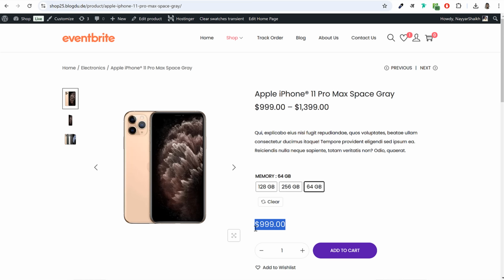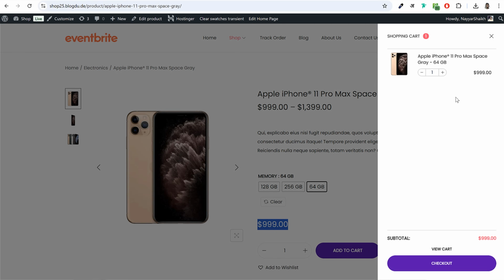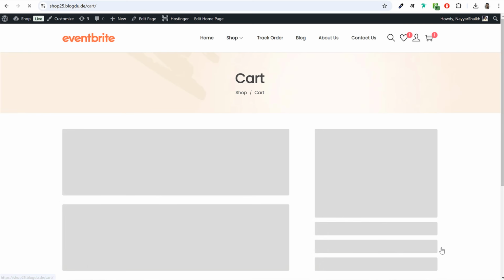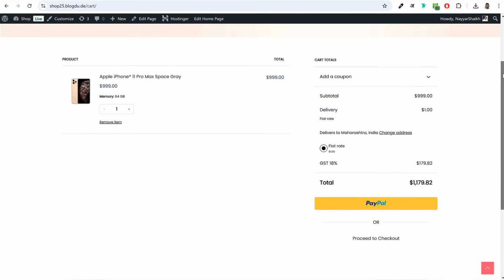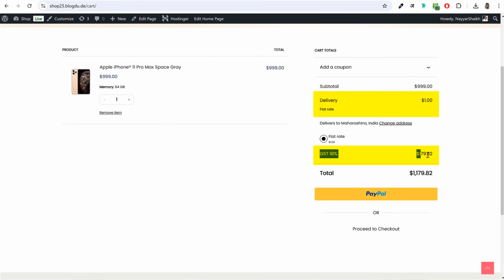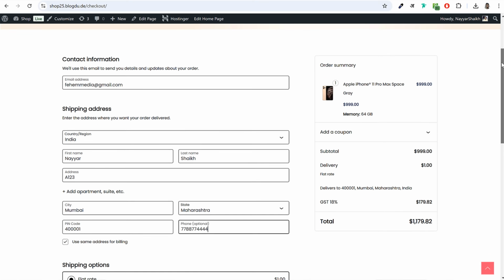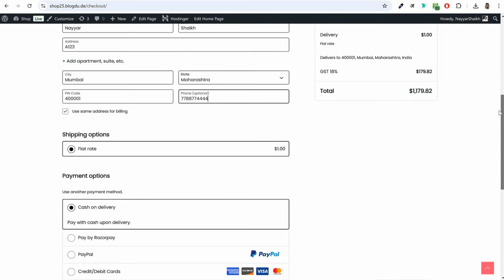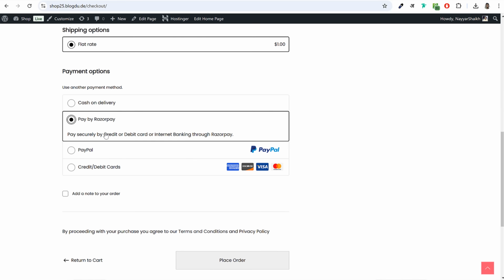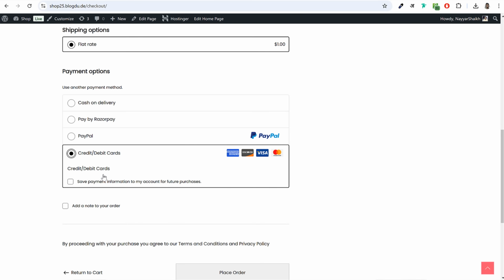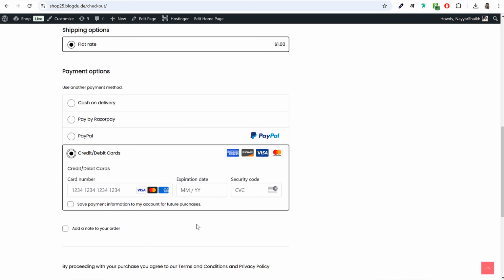And a customer can come to your website, add to cart any product, and when they do that, shipping cost and tax will automatically be calculated based on the shipping address and product's weight and dimension. Then they can do the checkout and choose the payment gateway. Now the best thing over here is that they don't have to go to any third-party website like PayPal or any other website. You can accept credit and debit card payments right on your website, because we'll be securing our website with SSL certificate. And I'll show you a live payment in this tutorial.